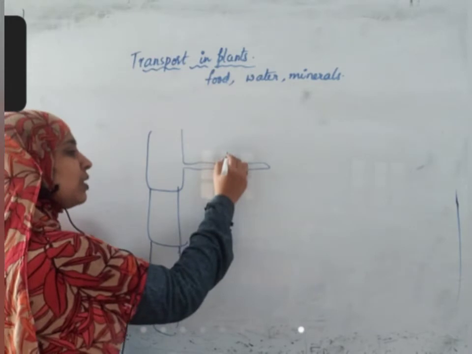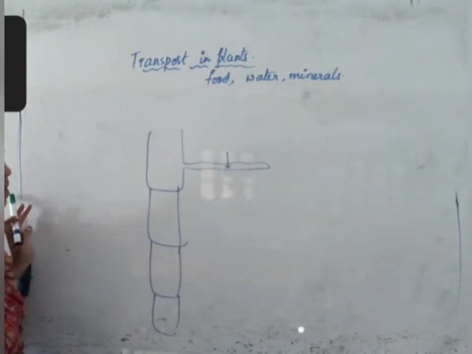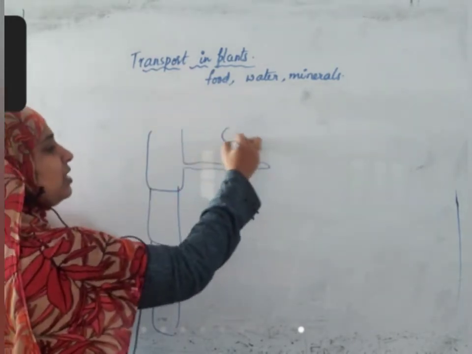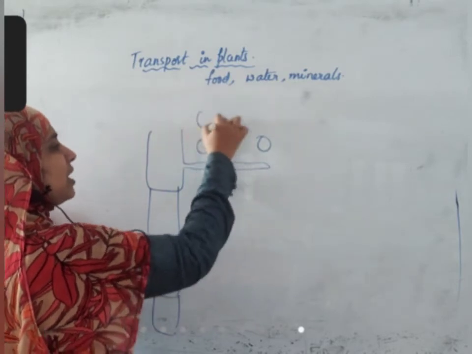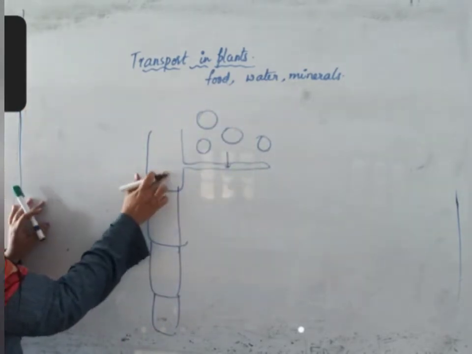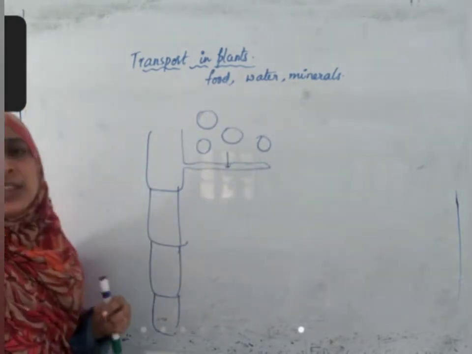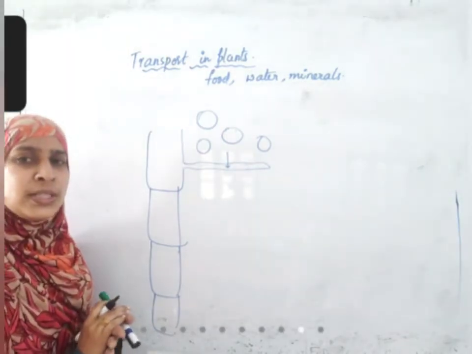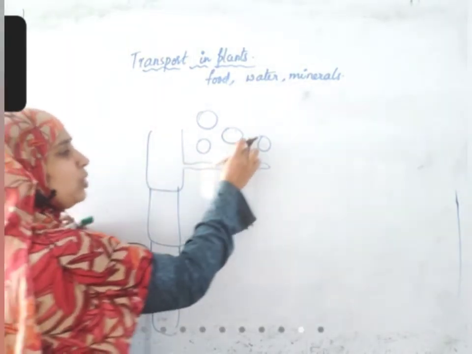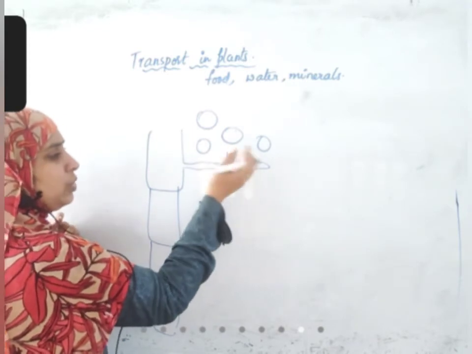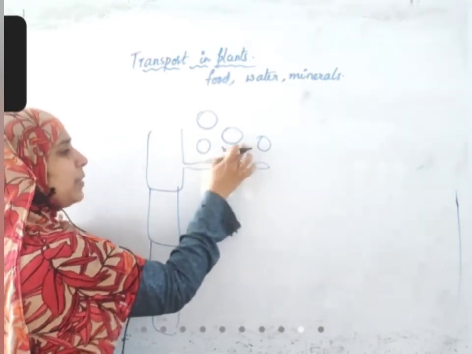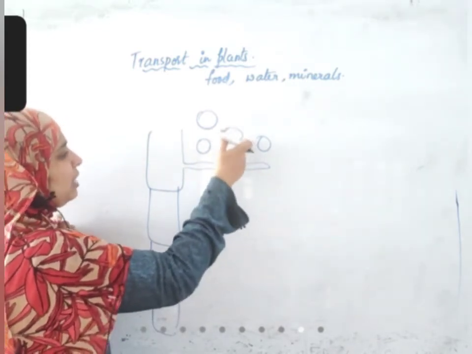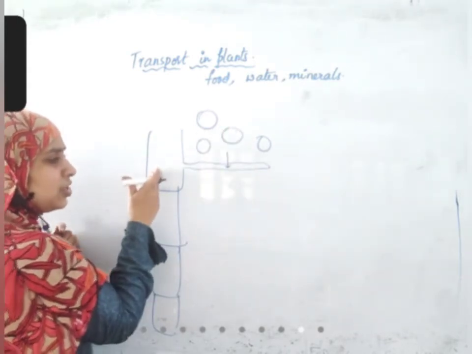When water moves from here to here, why? Because here the water concentration is very less. The solution inside this cytoplasm has so many solute molecules in it, hypertonic compared to the water we are pouring. We pour normal tap water, rainwater, whatever it may be. Compared to this water, this concentration is more.